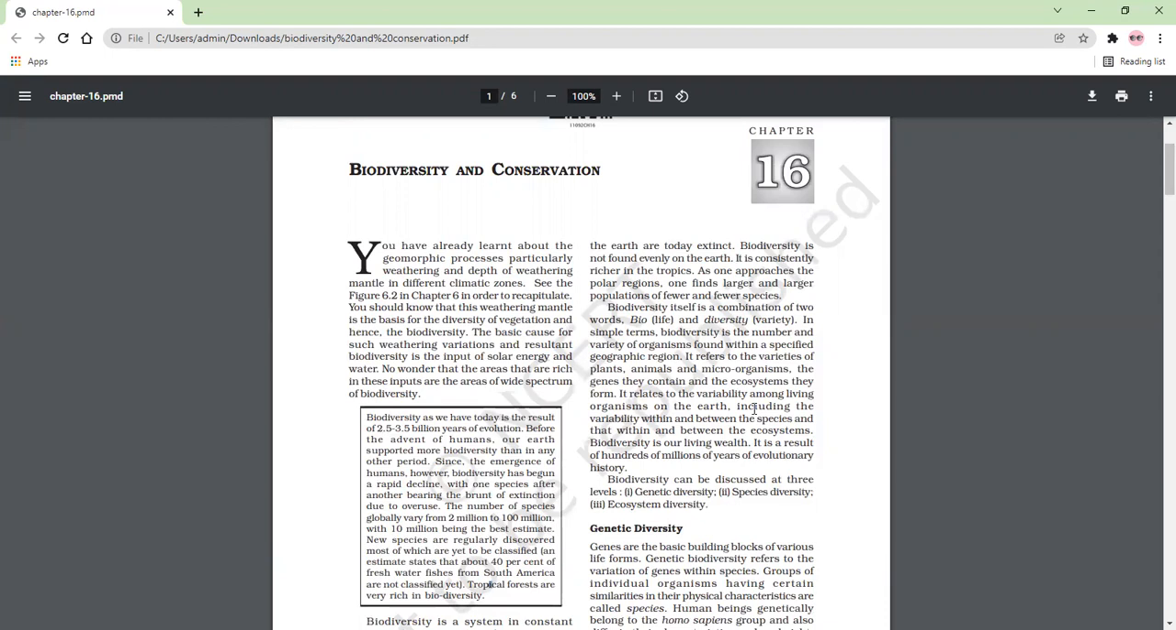So biodiversity is not found evenly on the earth, as the climatic conditions of the earth are not the same in every area. Soil is not the same in every area.